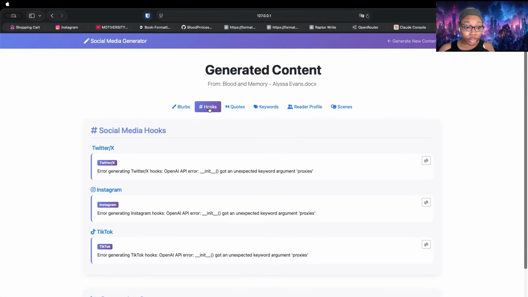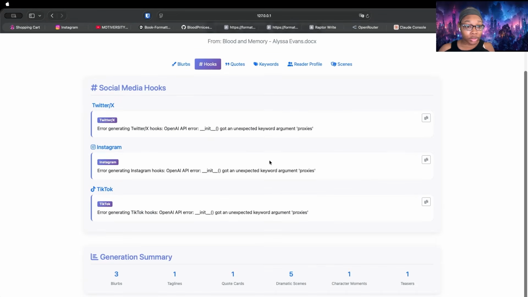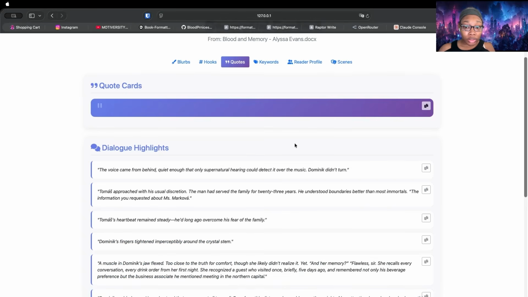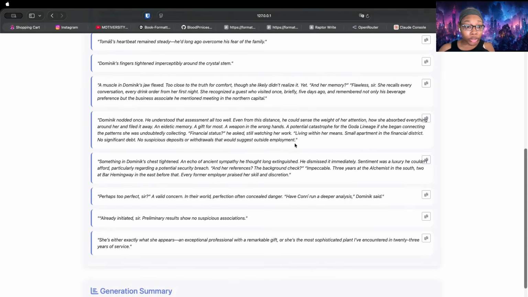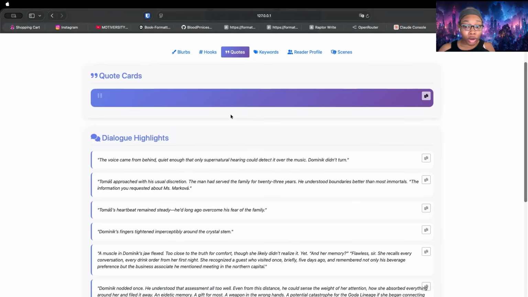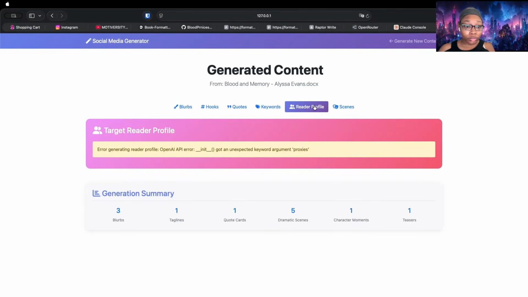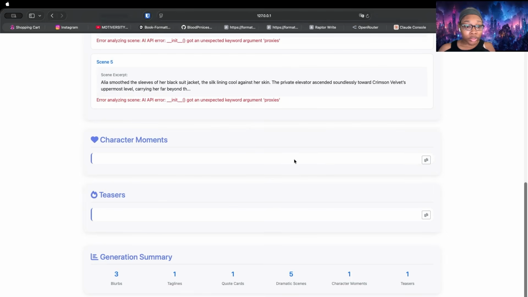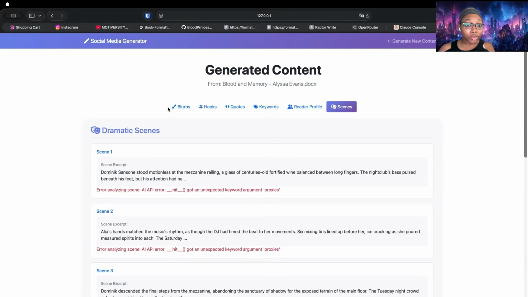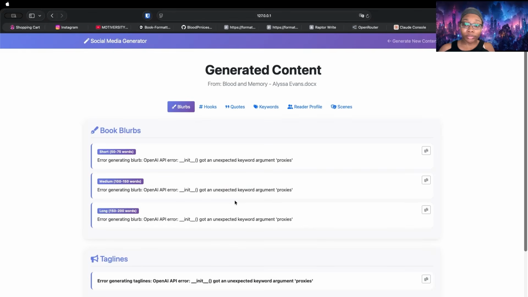That's just the bird section. If I go to the hooks, this is going to be so cool when it actually works. Looks like the quotes part did actually work, though the quotes card appears to also be broken. Keywords didn't work. Reader profile didn't work. Scene excerpt could use some work. The character moments could use some work, as well as the teaser. So lots of work to be done next. Awesome.